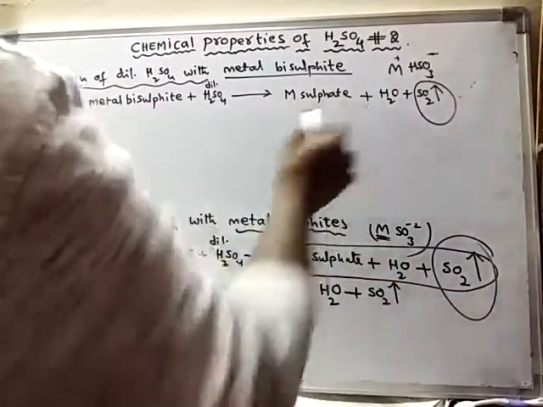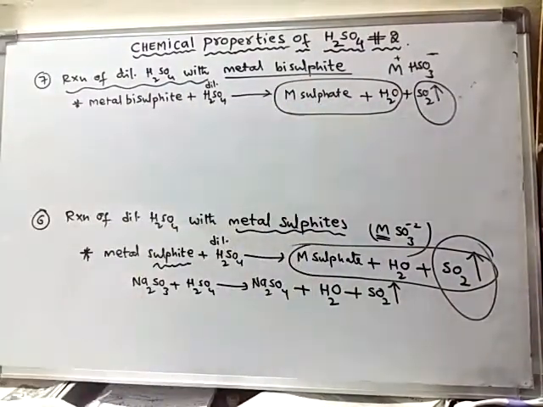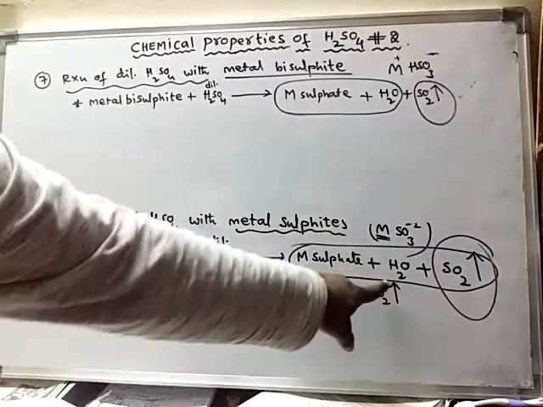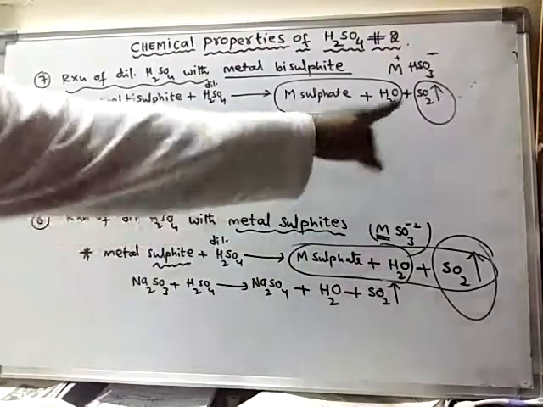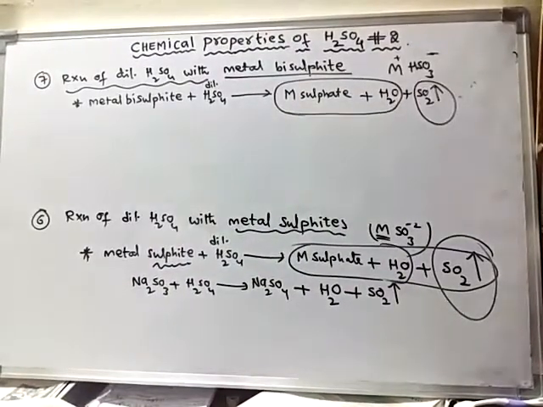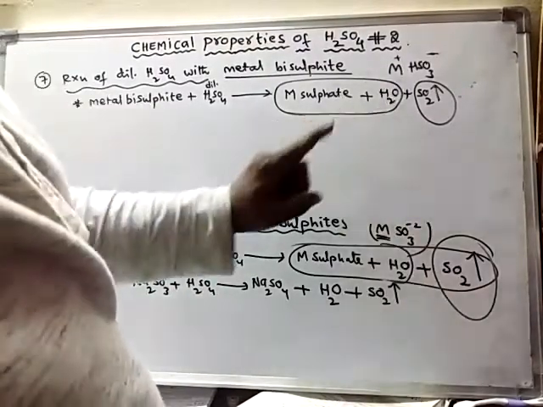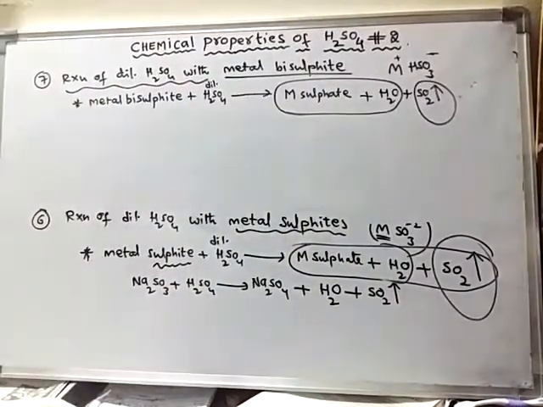So metal sulfate and water are common. These are common with metal carbonates, metal bicarbonates, metals, metal oxides, metal hydroxides. Even with metal sulfides, metal bisulfides, in all these cases these two products are common. Compulsorily these two products are formed, except with active metals. With active metals, instead of water, hydrogen gas is liberated. So metal sulfate is formed in all other cases.